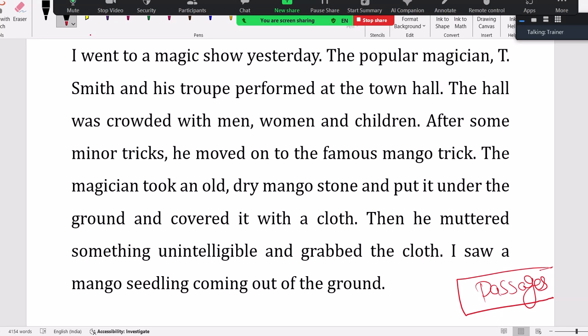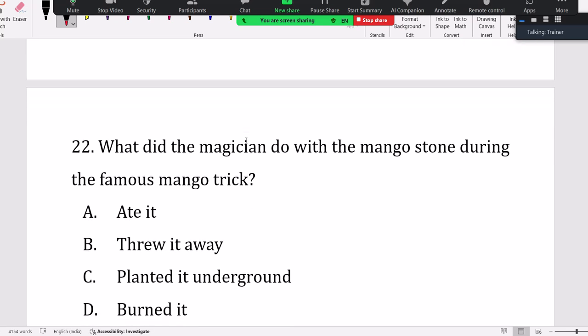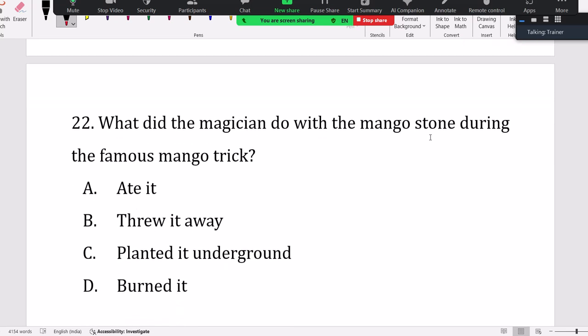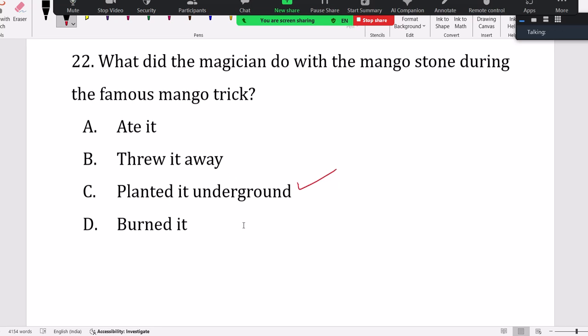Right, so that's it. The paragraph is over. On this we will have 3 to 4 questions. Okay, I hope everybody read the paragraph, right? So now see the first question. What did the magician do with the mango stone during the famous mango trick? Did he eat it? He threw it out, burned it? No. He planted it underground. He planted it underground. Right. And who is that magician?